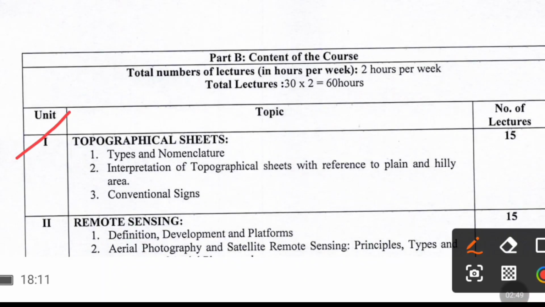First unit is topographical sheets, types and nomenclature, interpretation of topographical sheets with reference to plain and hilly area, conventional signs.